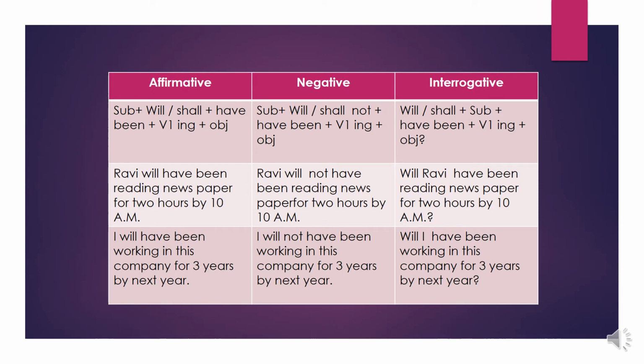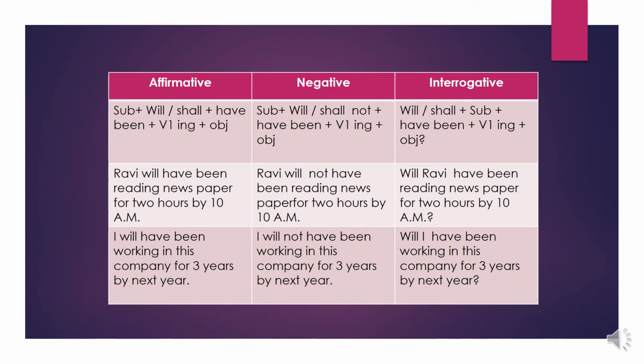Now let us see how to frame affirmative, negative and interrogative sentences in future perfect continuous tense. The first one, affirmative: subject, will or shall, have been, V1 ing form or V4 plus object. Ravi will have been reading newspaper for 2 hours by 10 a.m. I will have been working in this company for 3 years by next year.